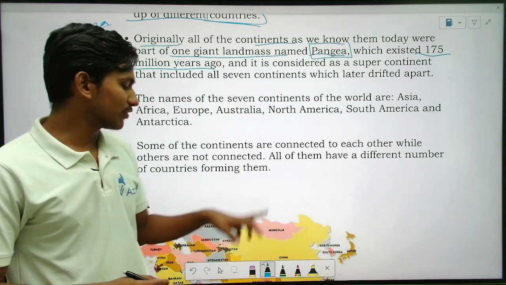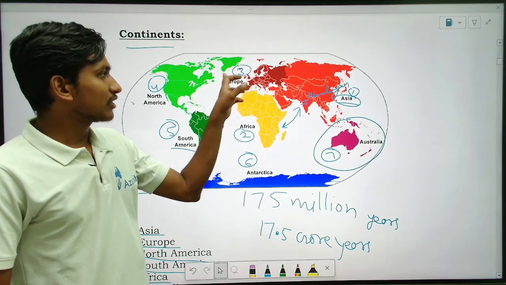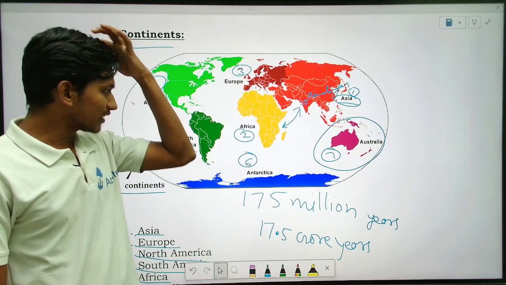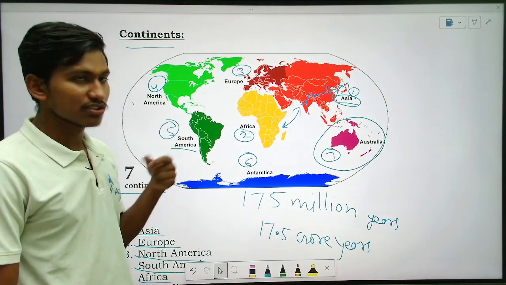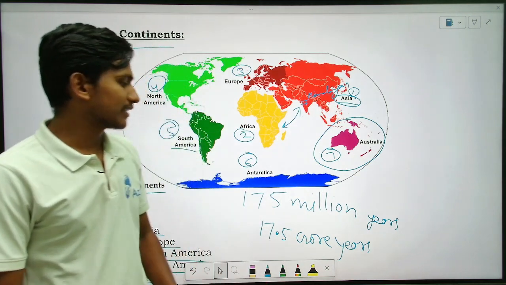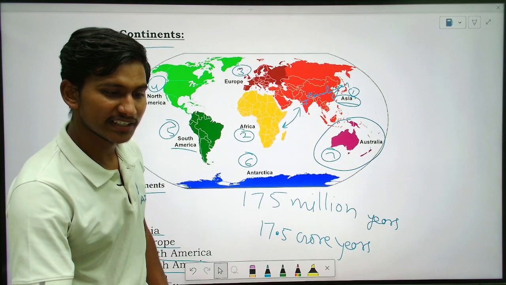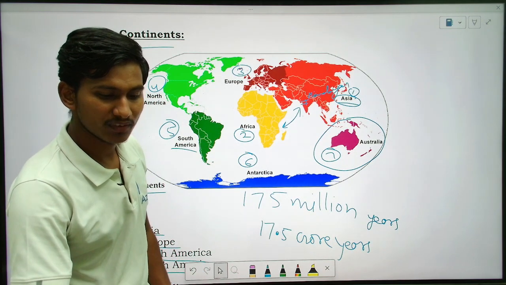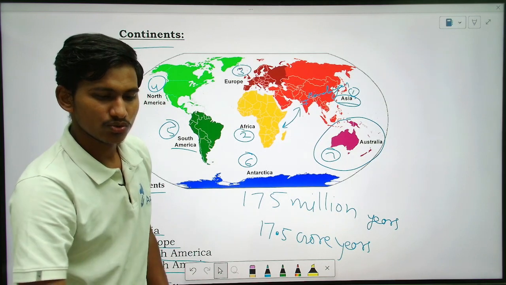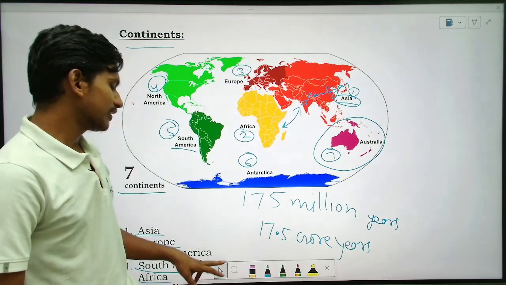Which are connected, if you see in the map you will understand which are connected continents. Asia and Europe, yes, and apart from that maybe North America and South America may be connected, you can see here, but not only that, right? Okay, so that is the point here, understand? Sir, I think Australia and India is also connected, sir. No beta. See here, there are some continents connected by land, okay, so remember.